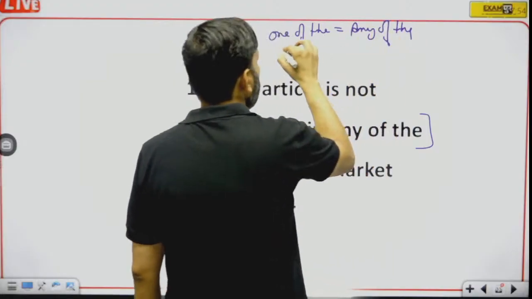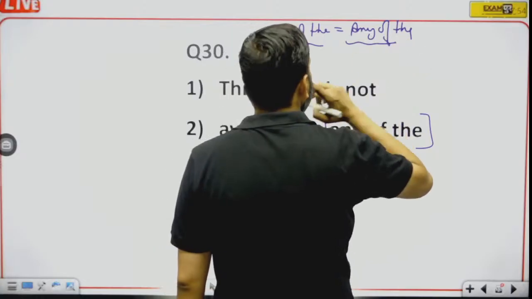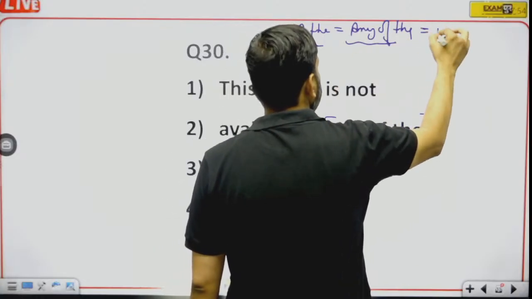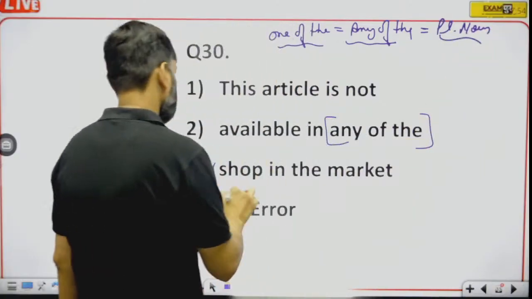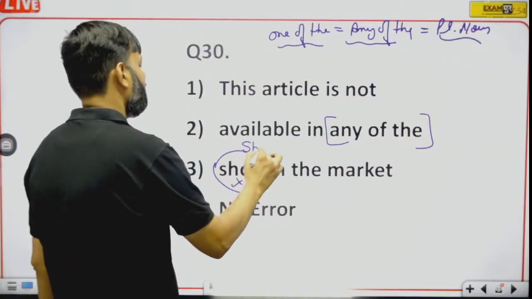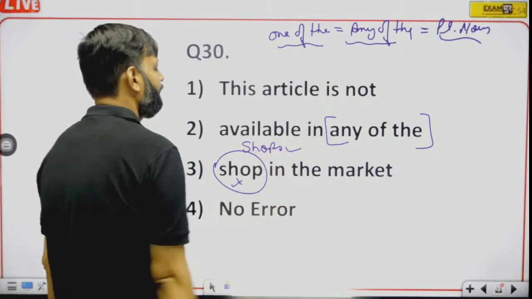Okay, any of is same as one of, and both are followed by a plural noun, as I told you in the previous question. So here shop will be replaced by shops.